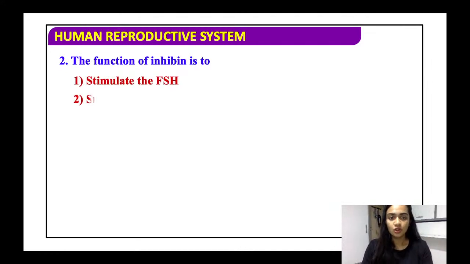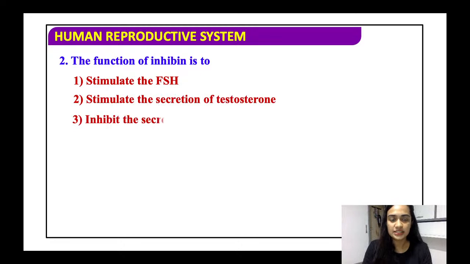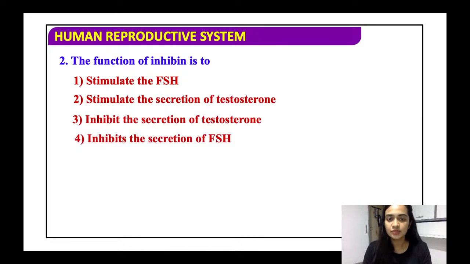The function of inhibin is to stimulate the FSH, stimulate the secretion of testosterone, inhibit the secretion of testosterone, or inhibit the secretion of the FSH. So basically, inhibin itself refers that it is inhibitory in nature. It will keep a check.